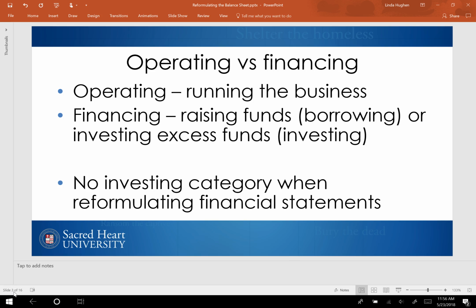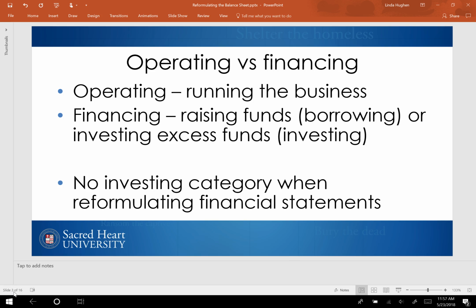Examples of investing activities of running the business are purchases and sales of PP&E or intangible assets. We're going to classify those as operating activities because they help run the business. Purchases and sales of treasury securities, commercial paper, equity securities, debt securities, notes receivable, and such are examples of financing activities where cash is either raised or put into a financial investment in order to earn a return.